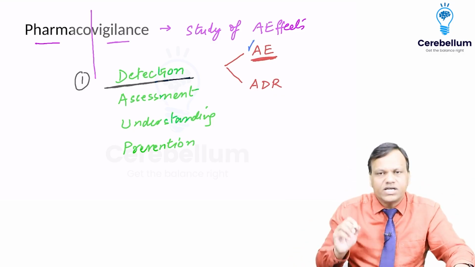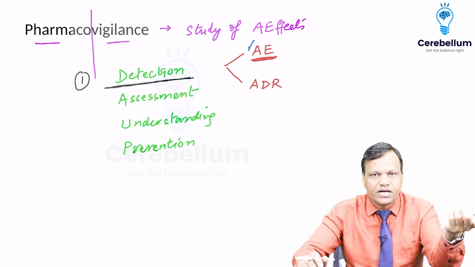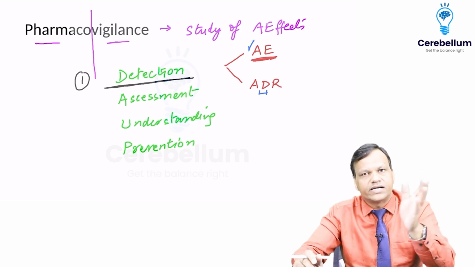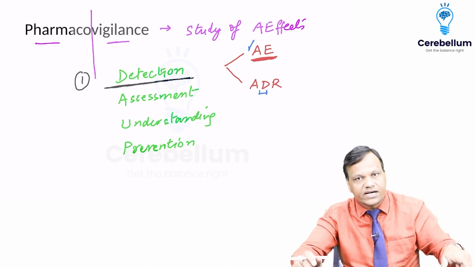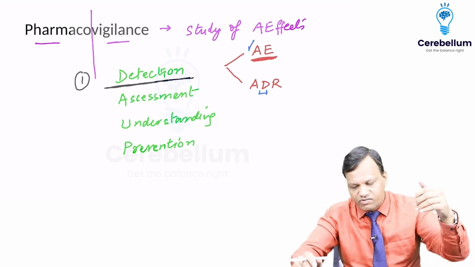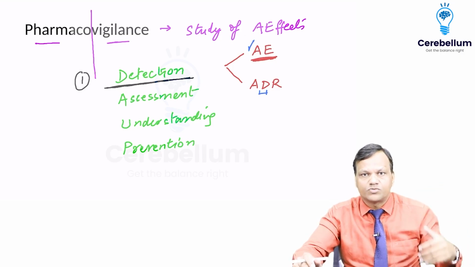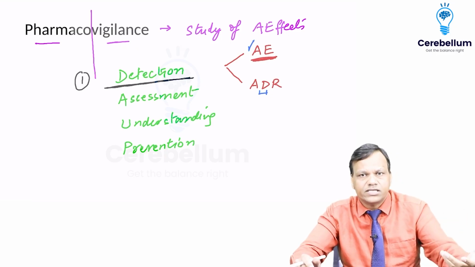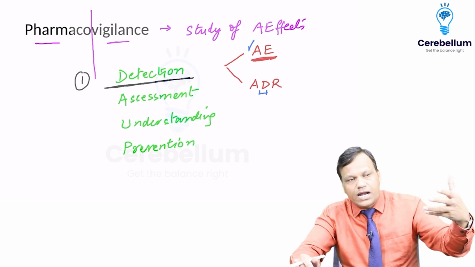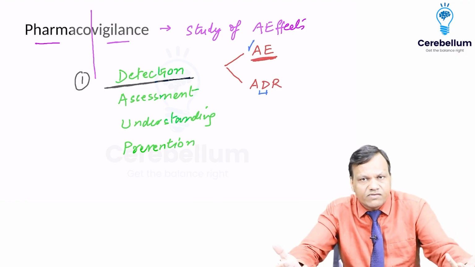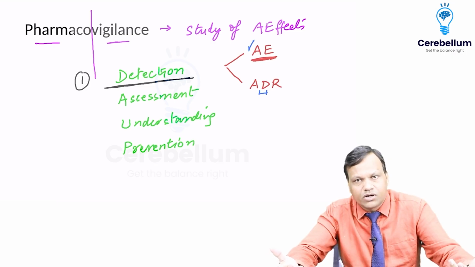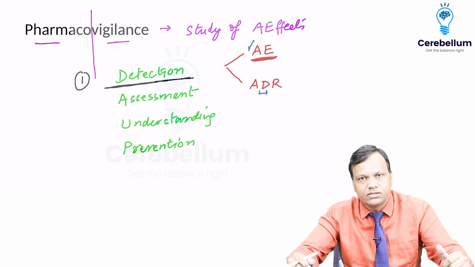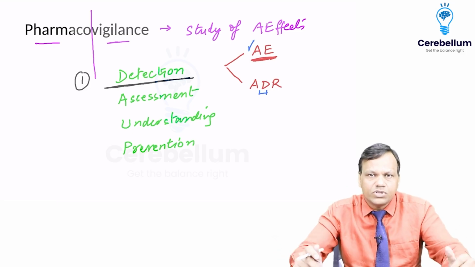Okay. Now, out of the adverse events, we want to know which are caused by a drug and which are not caused by a drug. If it is caused by a drug, then it is called an adverse drug reaction. Okay. So that means all ADRs are adverse events, but all adverse events may not be ADRs because many are not caused by the drug. Like if a person develops vomiting, most likely it will be an adverse drug reaction. Like if a person was walking and falls and develops a fracture, can it be an adverse drug reaction? Yes, it can be, because the drug may be sedative. The person lost his balance, the person falls. That can be an adverse drug reaction. Okay? That may not be an adverse drug reaction, may be unrelated to the drug.